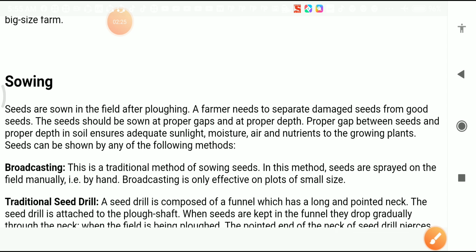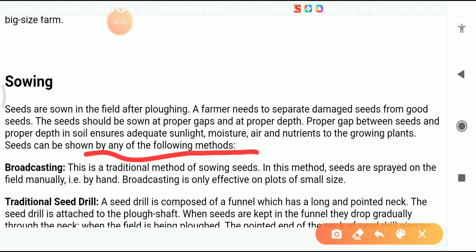Now there are two methods here. Seeds can be sown by the following methods. First one is broadcasting. When we sow the seeds in the field with the help of the hand, that is called the broadcasting process. Means in this method, seeds are sprayed on the field manually, by our hand.